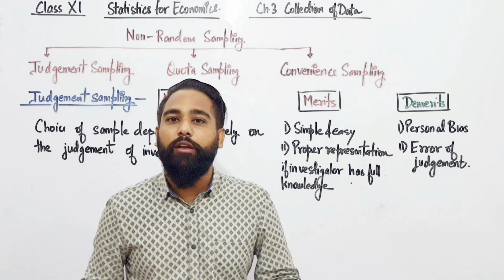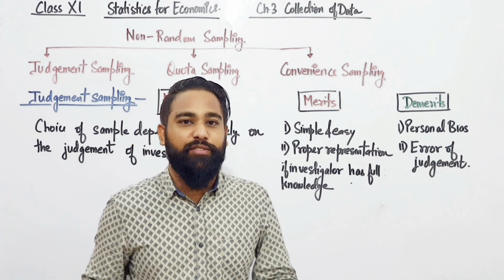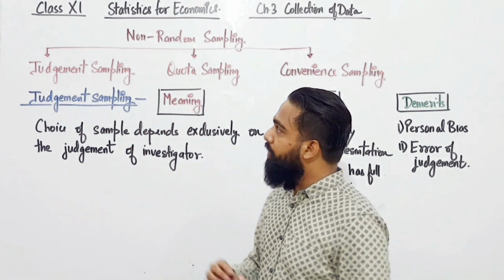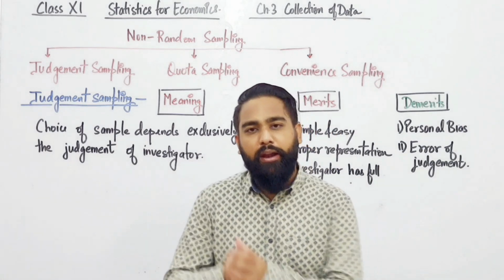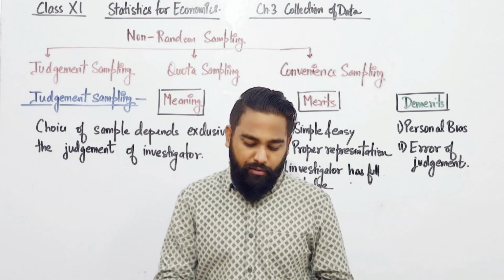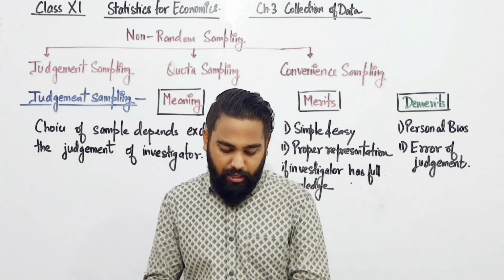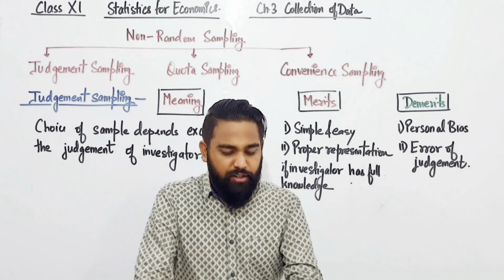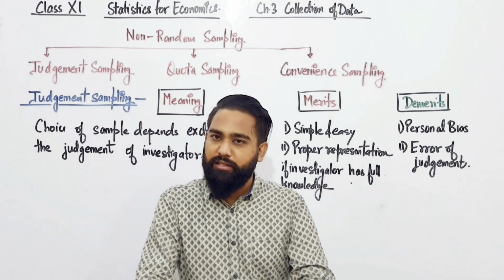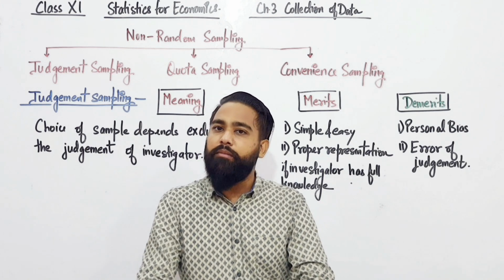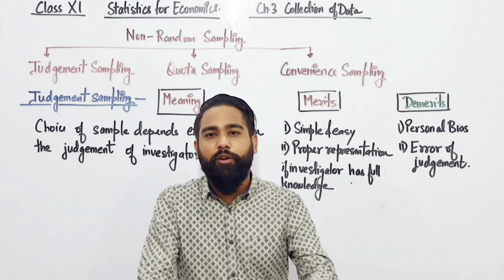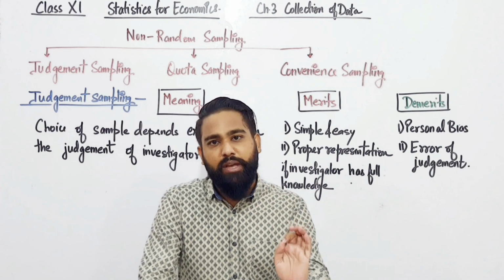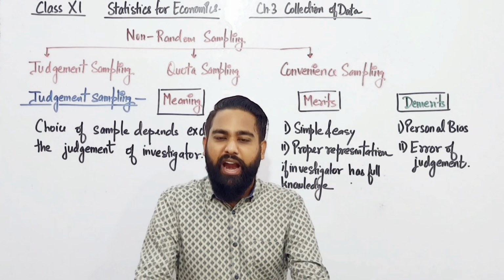Today we are going to continue our third chapter of statistics, which is collection of data. In today's video we are going to continue with non-random sampling and its bifurcation. In the previous video we had completed random sampling and its subdivisions, under which we studied stratified random sampling, systematic random sampling, cluster sampling and multi-stage sampling. Now it's time for non-random sampling.